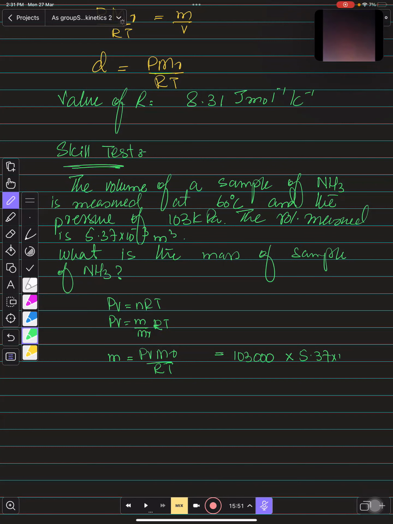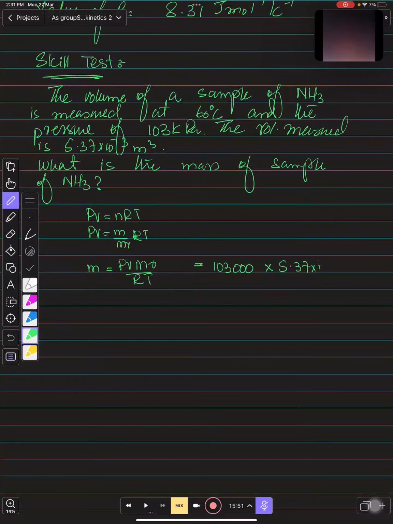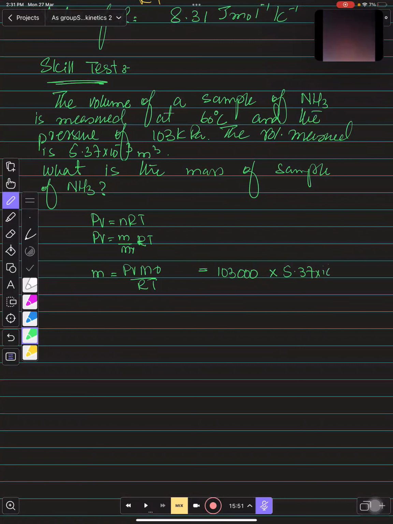And over that, what we have is R, which is constant, 8.314, and the temperature is 60 plus 273. Right. So when you solve this, we will have an answer of 3.4 grams. Right? ऐसी आया बच्चों?